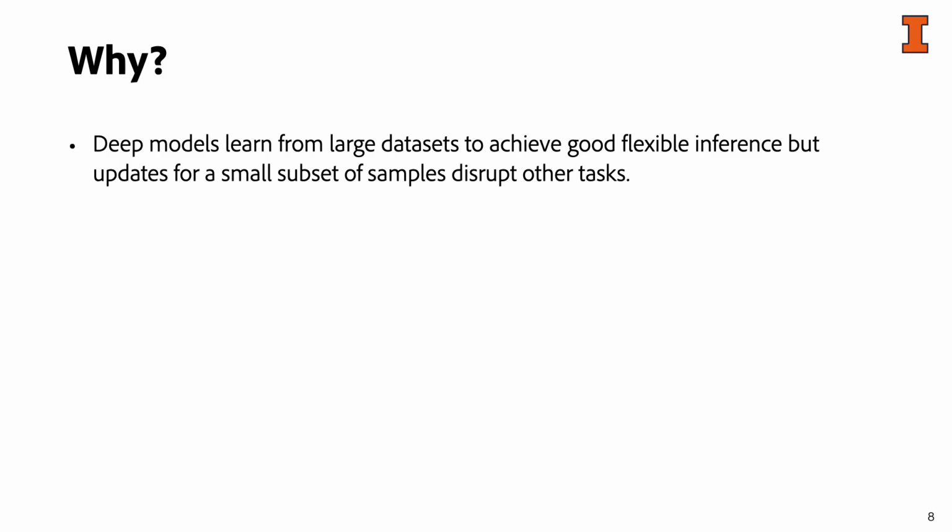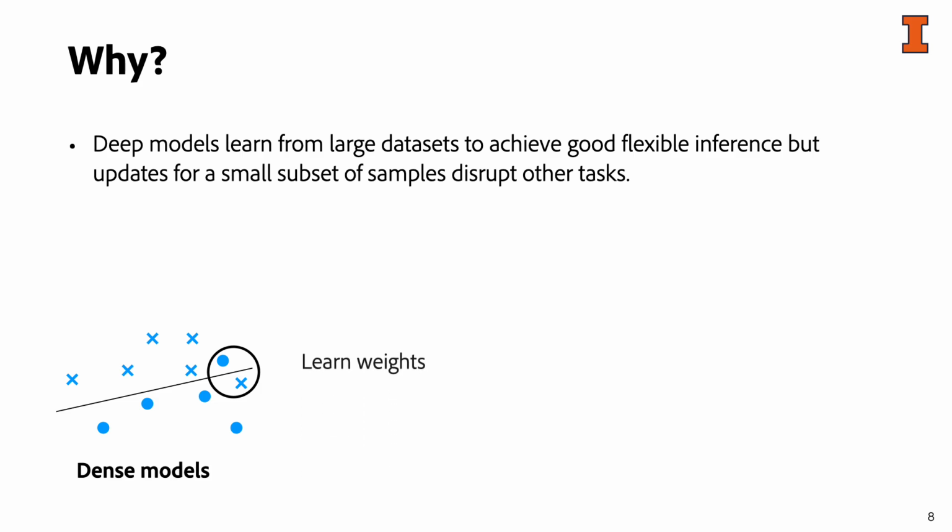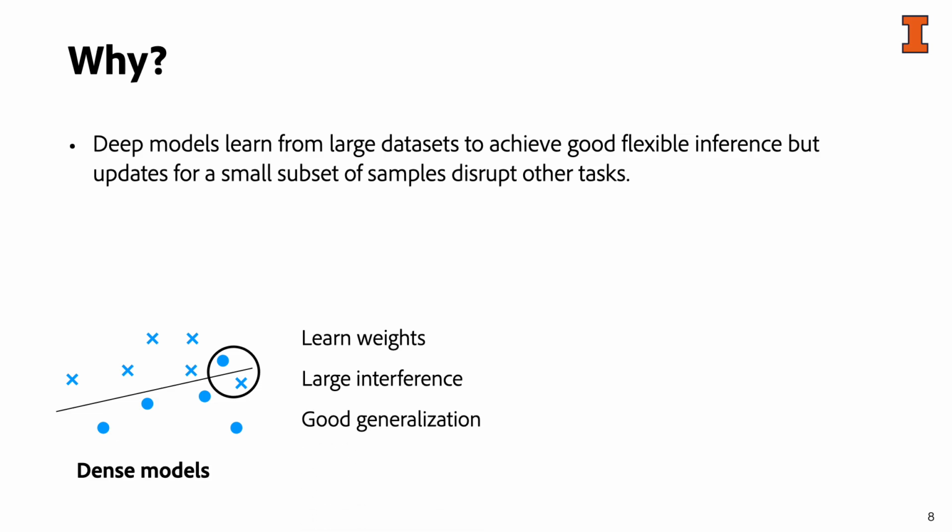First, deep models like CLIP typically learn from large datasets to achieve flexible inference capabilities. However, updates from a small subset of samples can be disruptive to other tasks. Let's consider an illustration. We start from a model trained on a large dataset. When a new training sample is added, the model shifts to incorporate this new example. But this change may cause the model to lose performance on original tasks. As a summary, dense models typically learn weights through optimization, and their performance is often impacted by interference between samples. However, they generally generalize well.